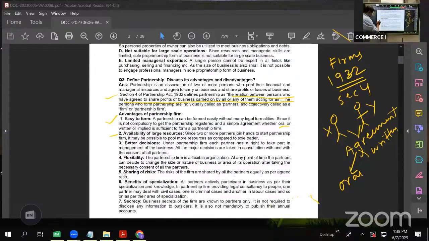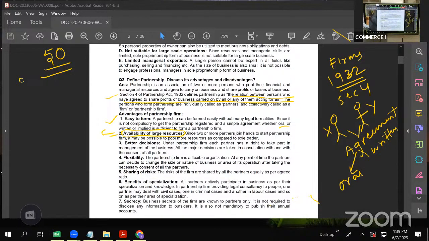When I am saying availability of large resources, I am comparing this with a proprietary firm. If I compare it with a company, then this is a disadvantage. We have learned in the disadvantages of proprietary firm that it has limited resources, because a single person cannot invest more. But in case of partnership, as per the Partnership Act 1932, they can have a maximum of 50 partners. Minimum 2, and the maximum is 50. So they can take 50 persons as partners.